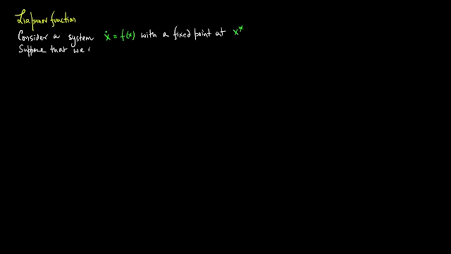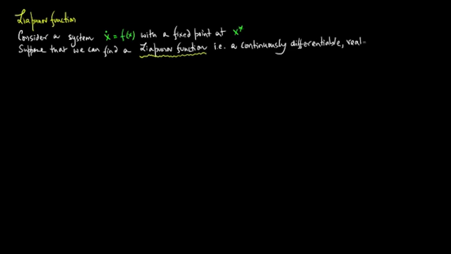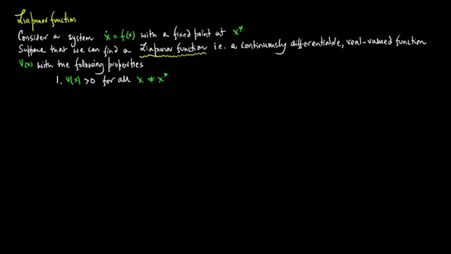Suppose that we can find a Lyapunov function, i.e. a continuously differentiable real valued function V of x with the following properties. One, V of x is greater than 0 for all x not equal to x star and V of x star is equal to 0.